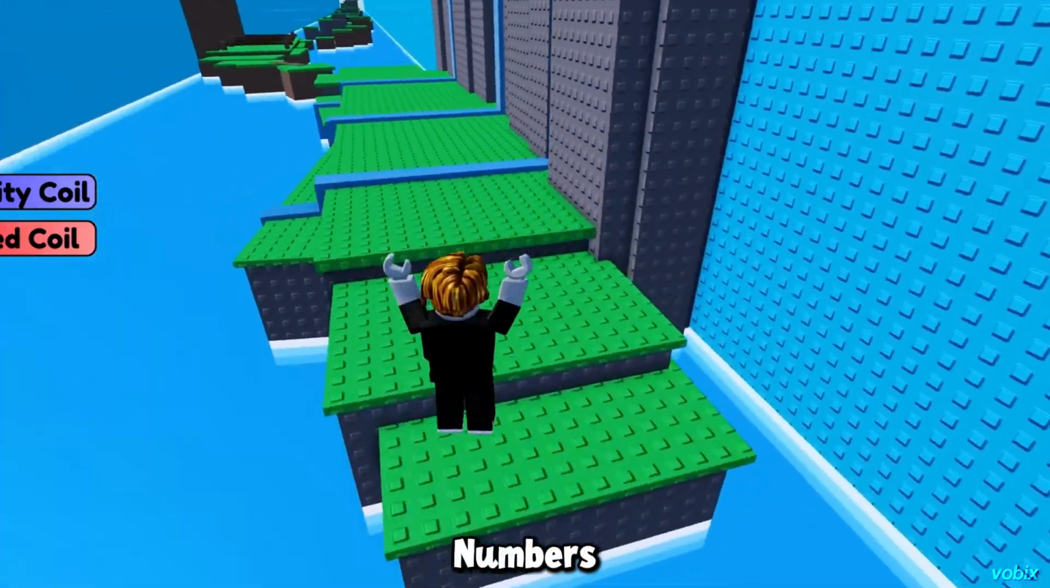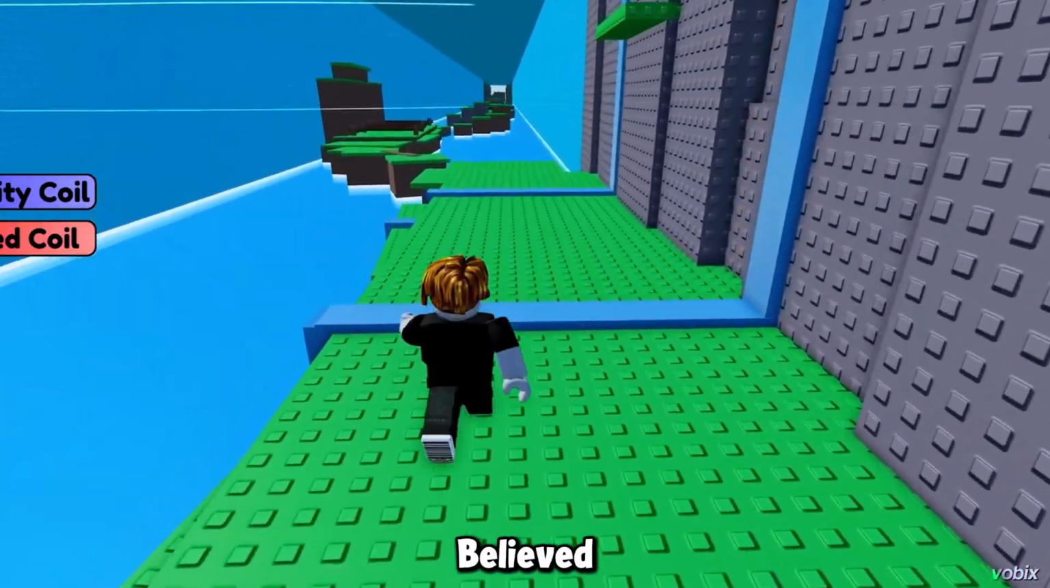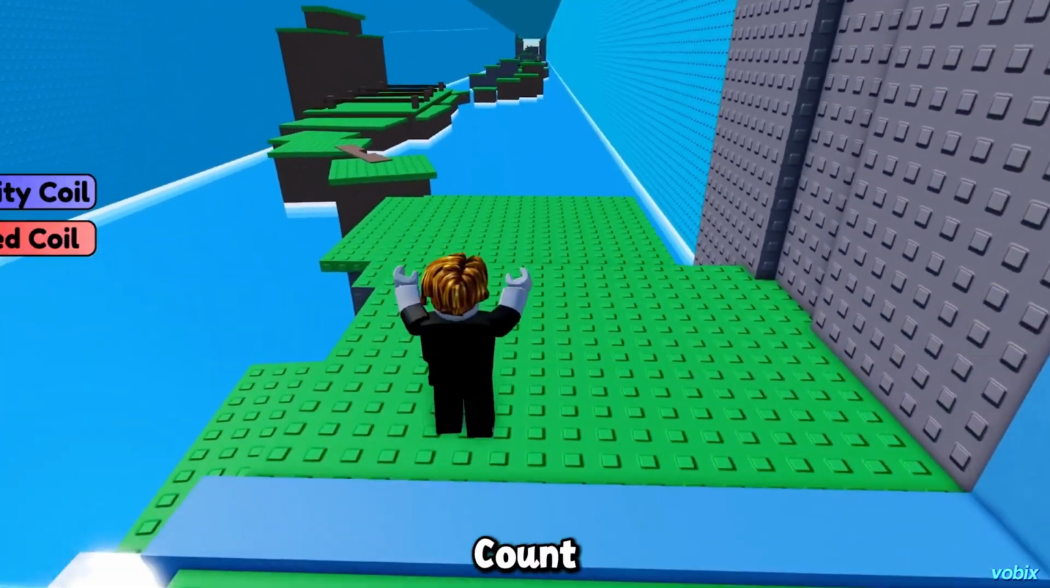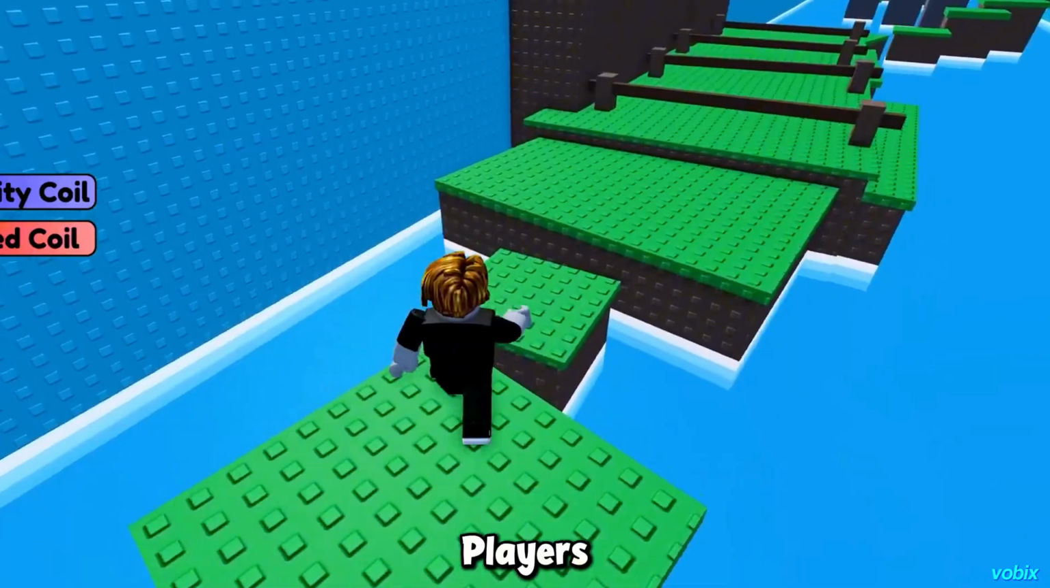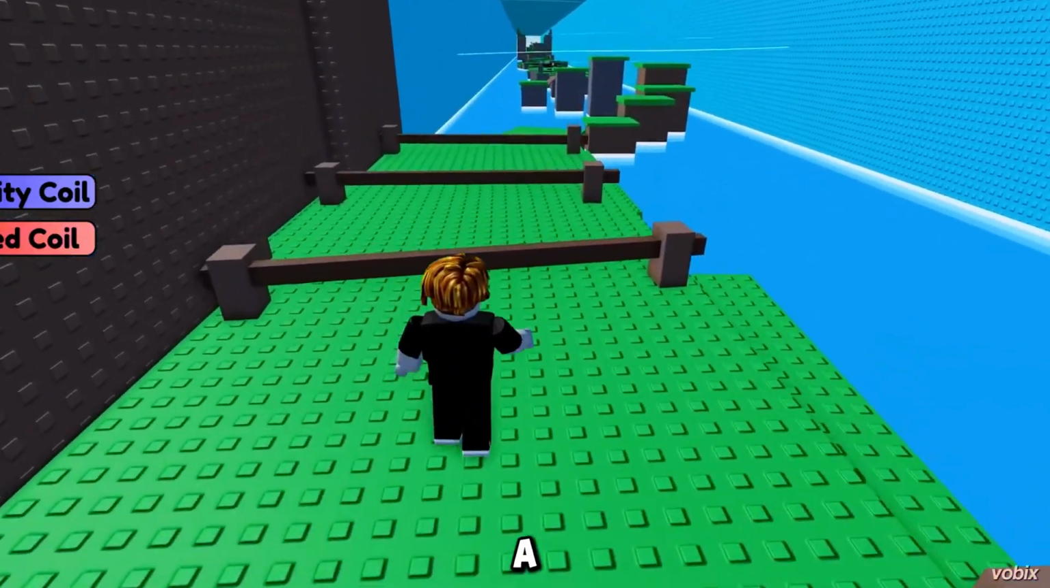The screenshots looked real, the numbers looked real, the items looked real, and because everybody else believed him, more people started believing him too. His follower count exploded. His posts started getting thousands of likes. People asked him for trading advice. Players copied his strategies. Some even started calling him a Roblox trading genius.